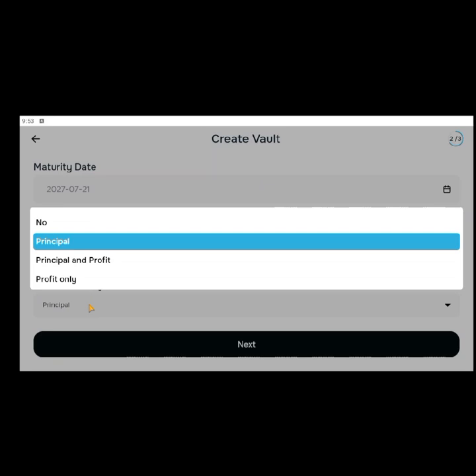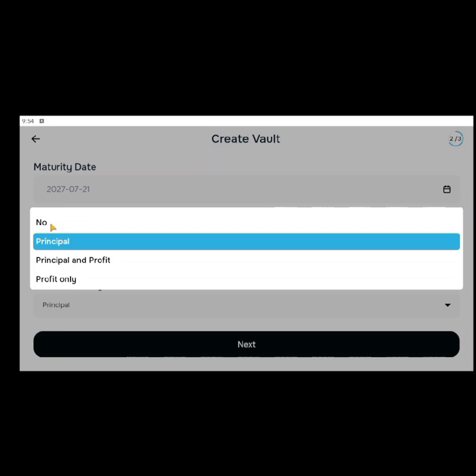Then you now got the profit of, let's say, 50,000 naira on it. So it means 1,050,000 naira is what you get. Principal is the whole money, your own money. You want to invest it again. Principal plus profit is basically your money and the profit. Invest it again. Or profit only, just the 50K you got as the profit on it is what you want to